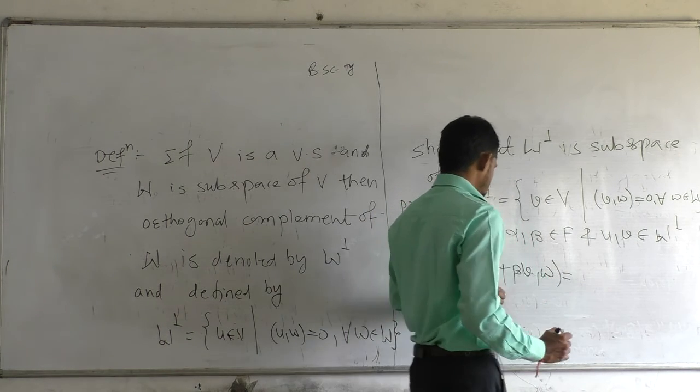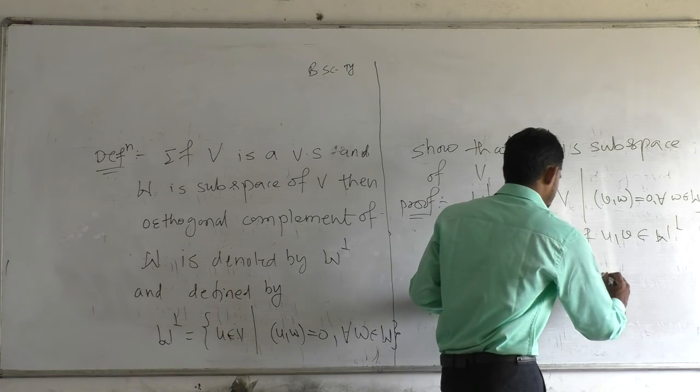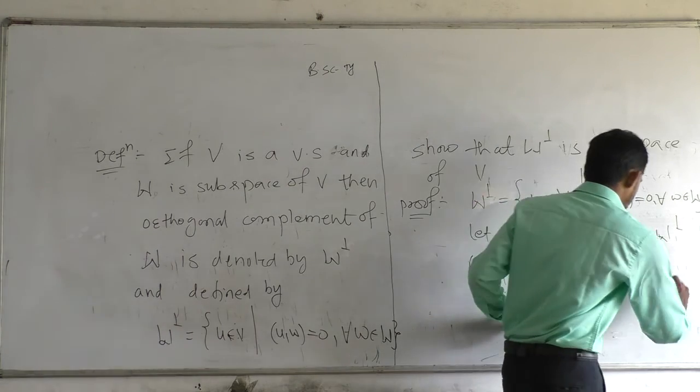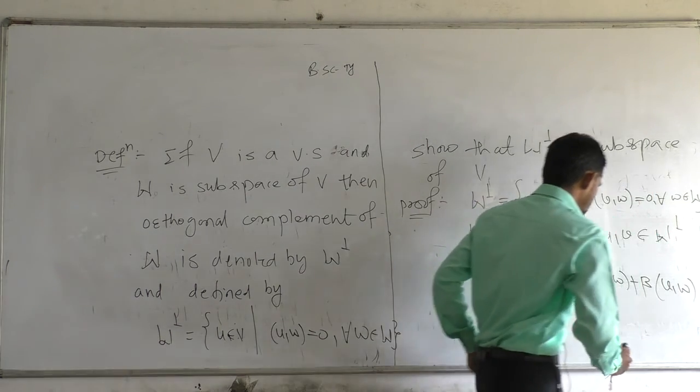It is alpha times inner product of u comma w plus beta times inner product of v comma w.